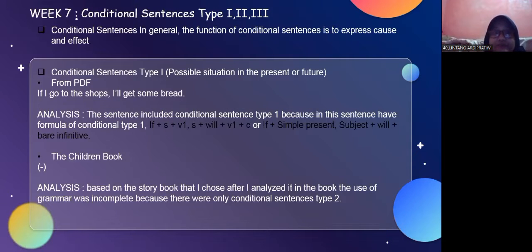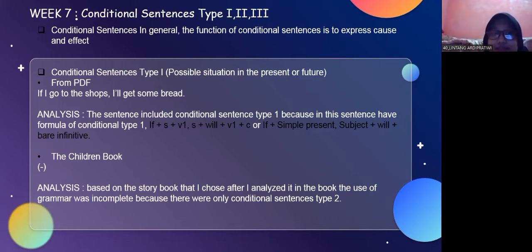And the last one, conditional tense: conditional sentence type 1, 2, and 3. In general, the function of a conditional sentence is to express cause and effect. Conditional sentence type 1 is a possible situation in the present or future. From the PDF, I have a sentence that includes conditional if. Example from the PDF: if I go to the shop, I will get some bread.